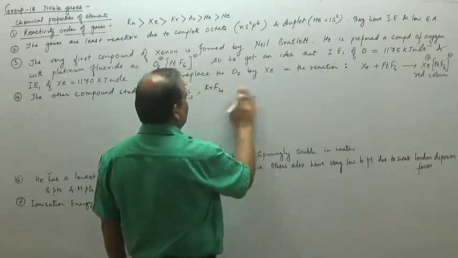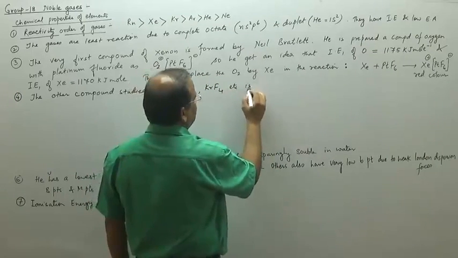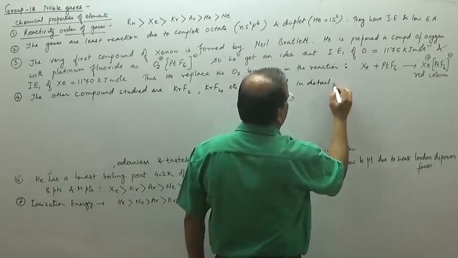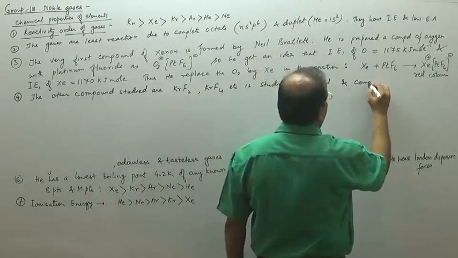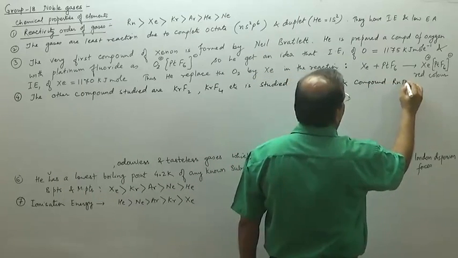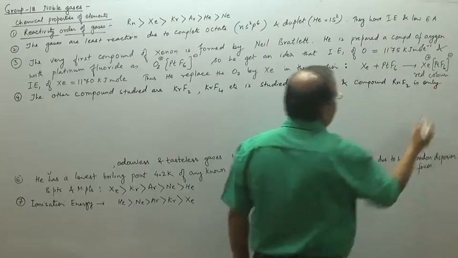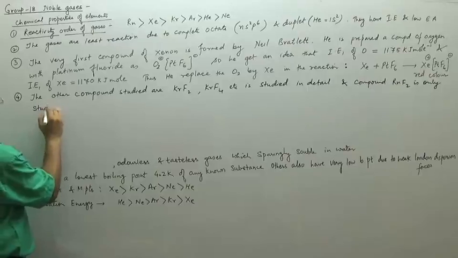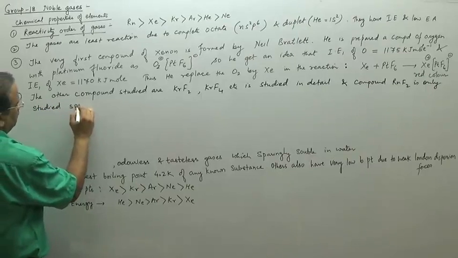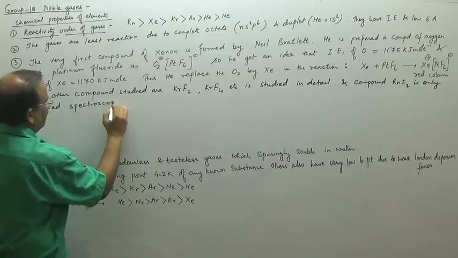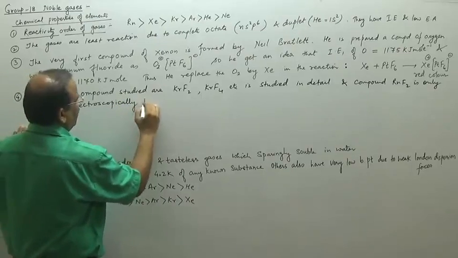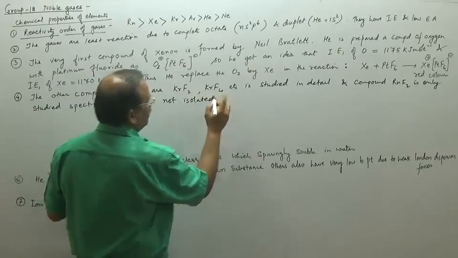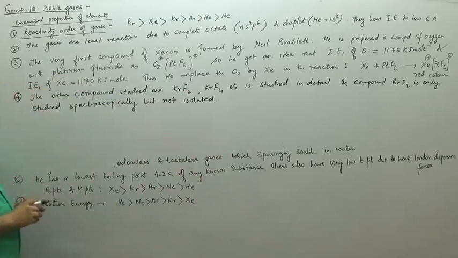Just write there for this, I'm going to write that this is studied in detail. And the compound we used to write, that is RnF2, is only studied spectroscopically, but not isolated. So it is not isolated, but it is studied spectroscopically. That is how we can write that.